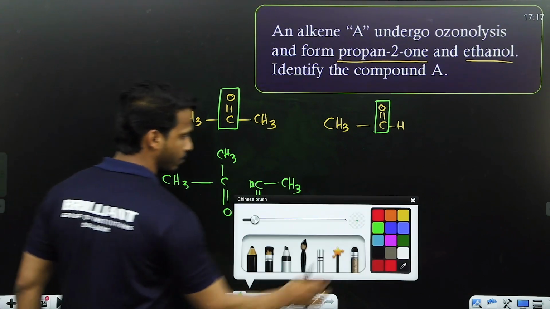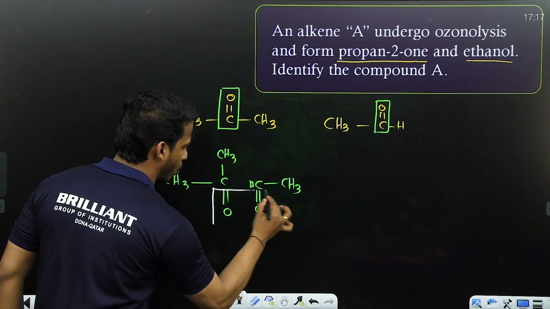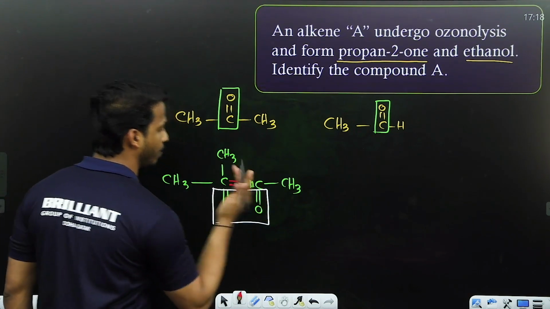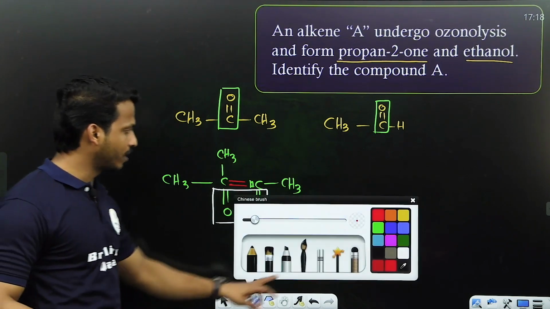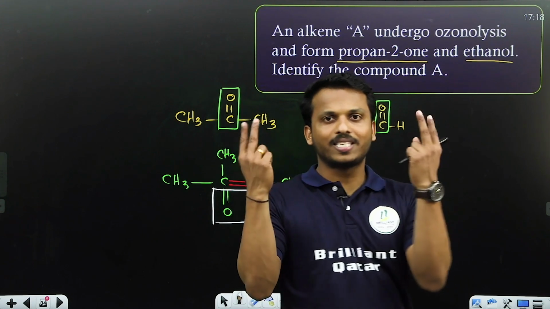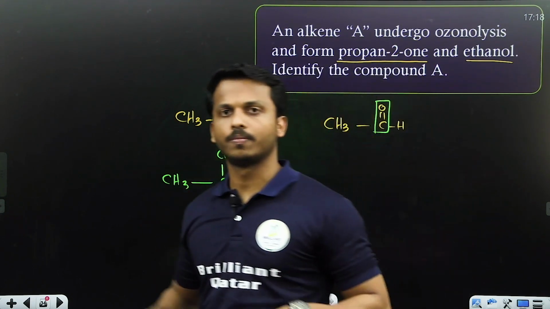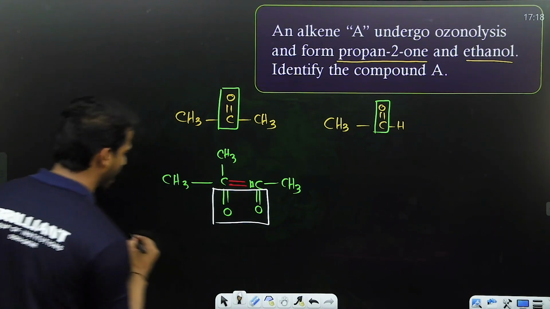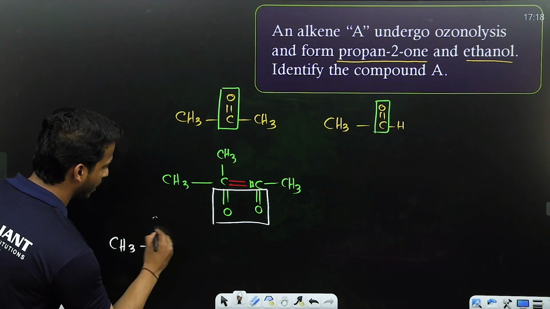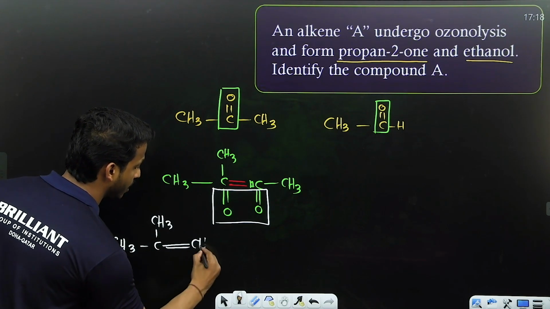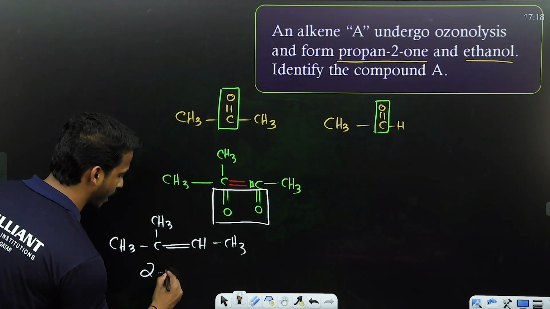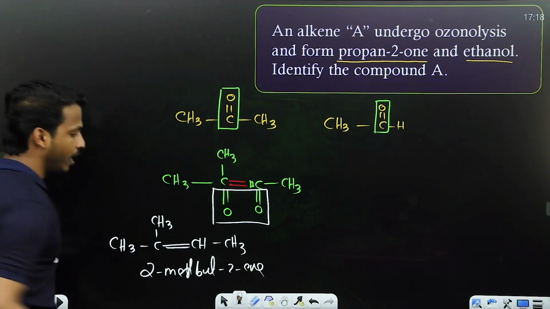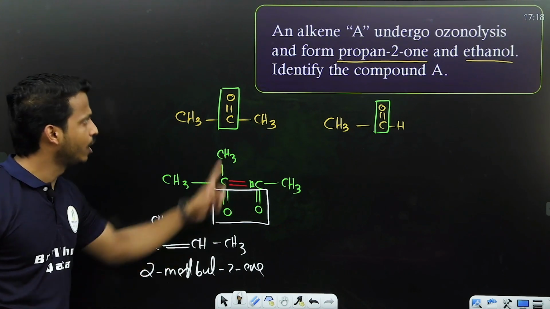After that, cut the double bond O part and place a double bond in between. Finish. What are the three things you did there? Can you repeat? Bring the CO groups close, write down, cut the double bond O part, and put a double bond in between. So what is the name of the alkene? The alkene is CH3, C, CH3, double bond, CH, CH3. You are going to get 2-methylbut-2-ene. If this alkene undergoes ozonolysis, you will get these two products.